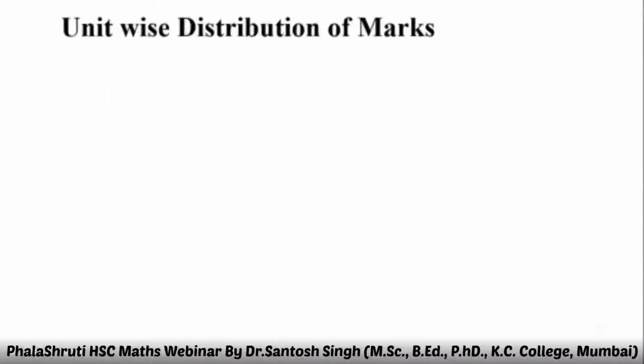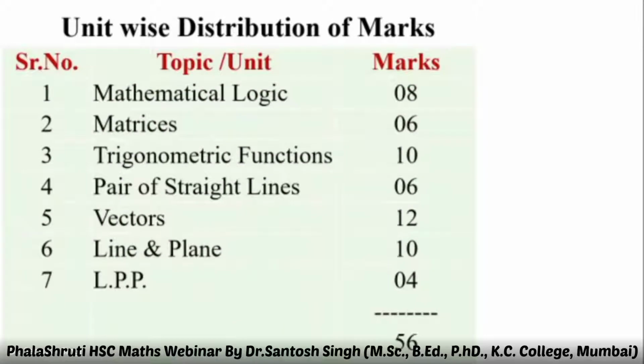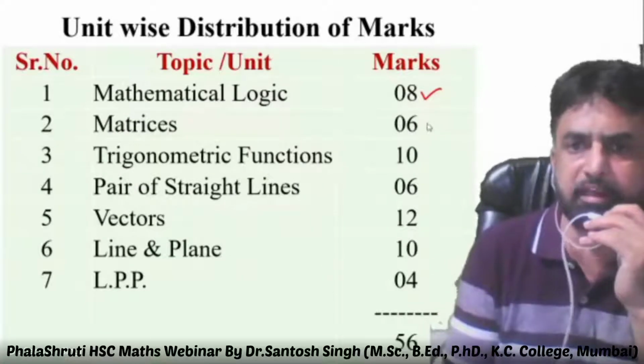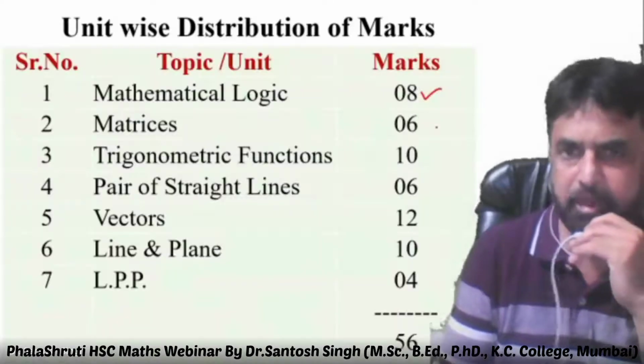Then unit wise distribution of the marks, chapter wise, I'm just taking first. Mathematical logic, very easy chapter, 8 marks weighted. Matrices, 6 marks. Then next one is trigonometric function, that is 10 marks.